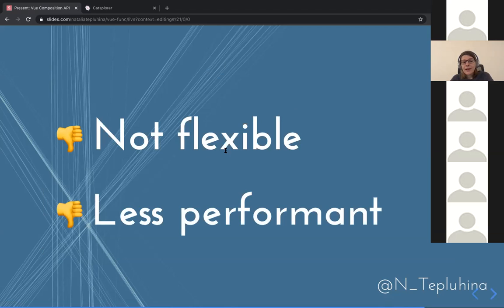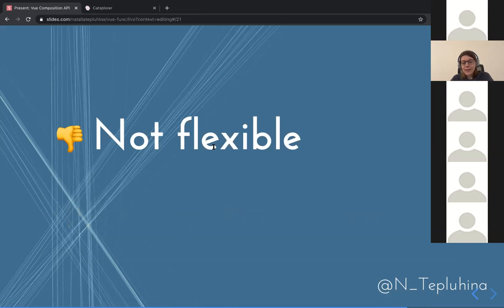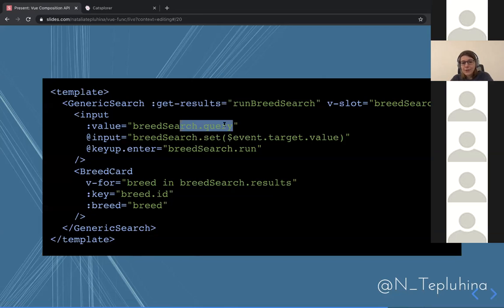And by not flexible, I also mean that breed search in general will be only available in the template. If I want to go to data and access breed search there, no chance, because it's exposed by a scoped slot. It's not available in component data or methods. It exists only in the runtime.